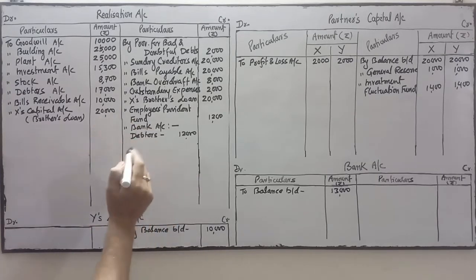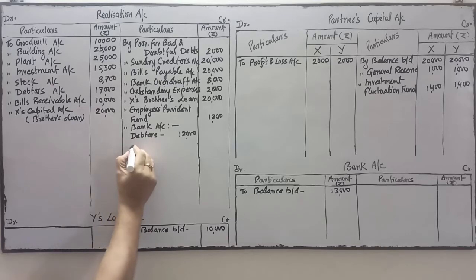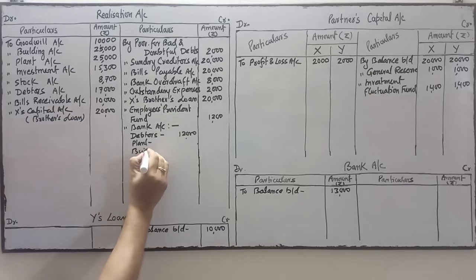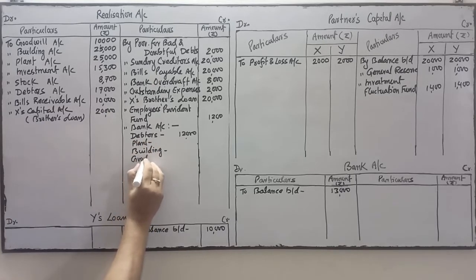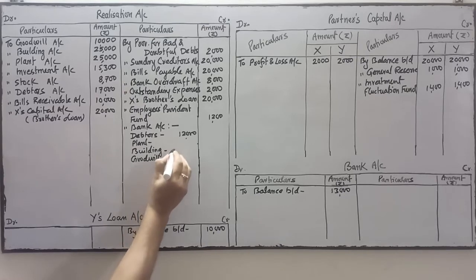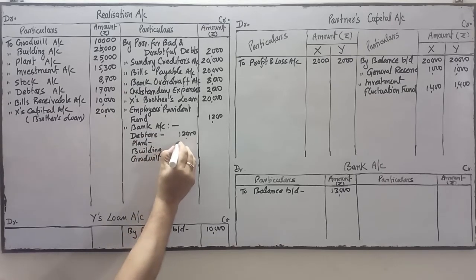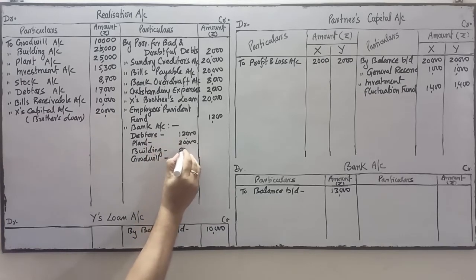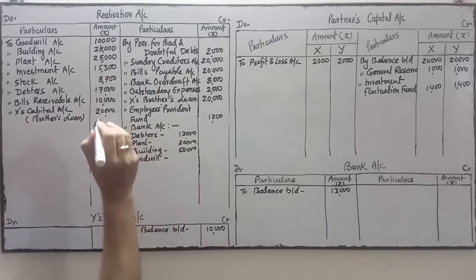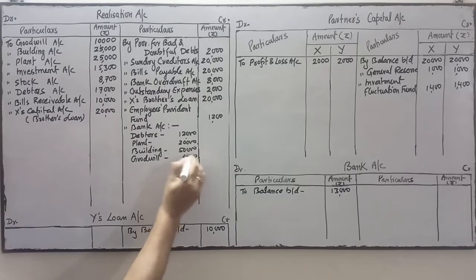Next, other assets realized as follows: plant and machinery, building, and goodwill. Plant is realized at 20,000. Building is realized at 50,000. Goodwill is realized at 6,000. These are the amounts realized through bank.